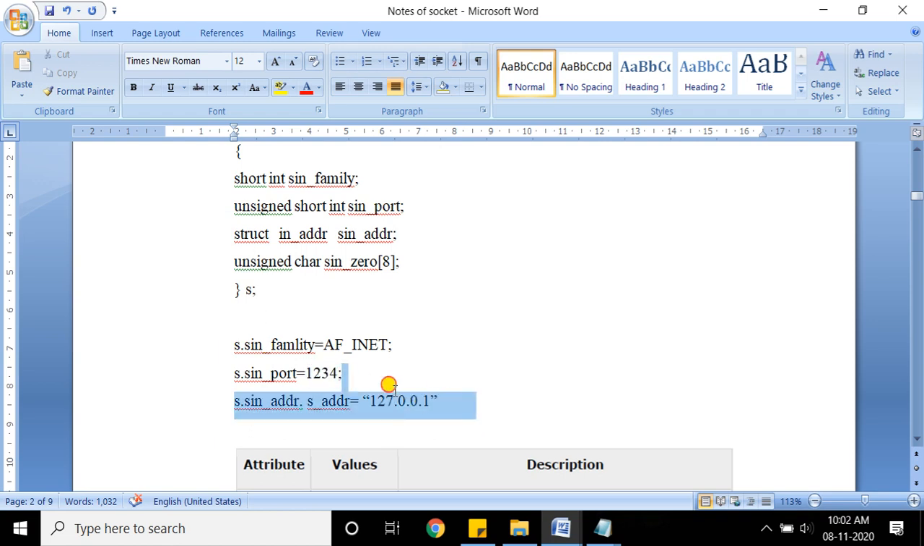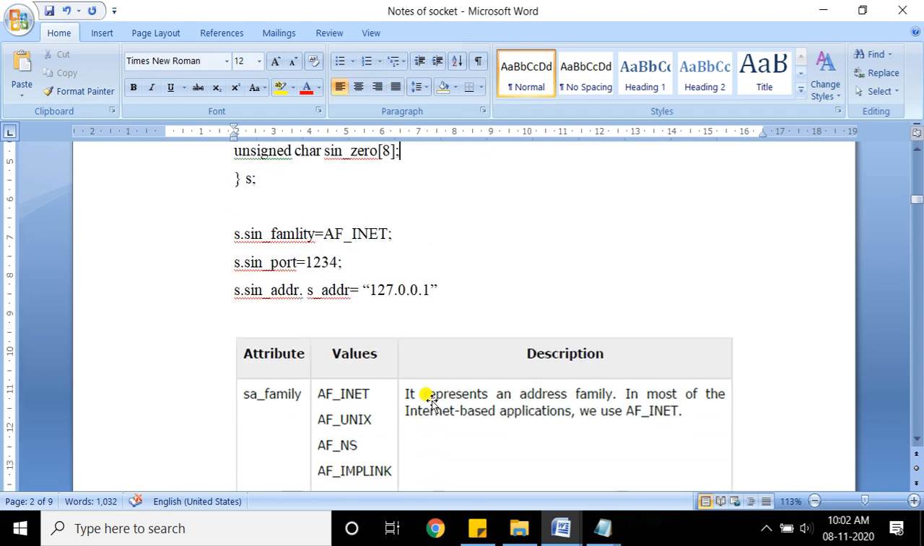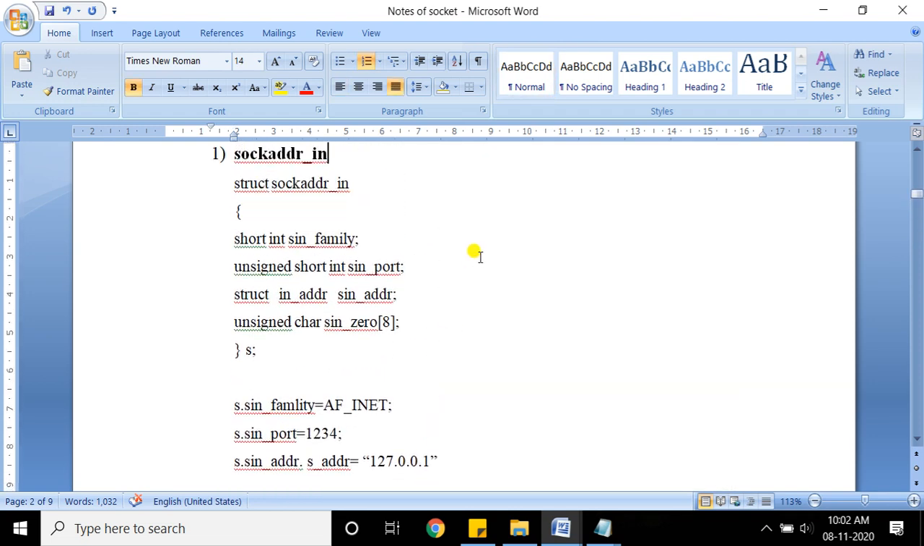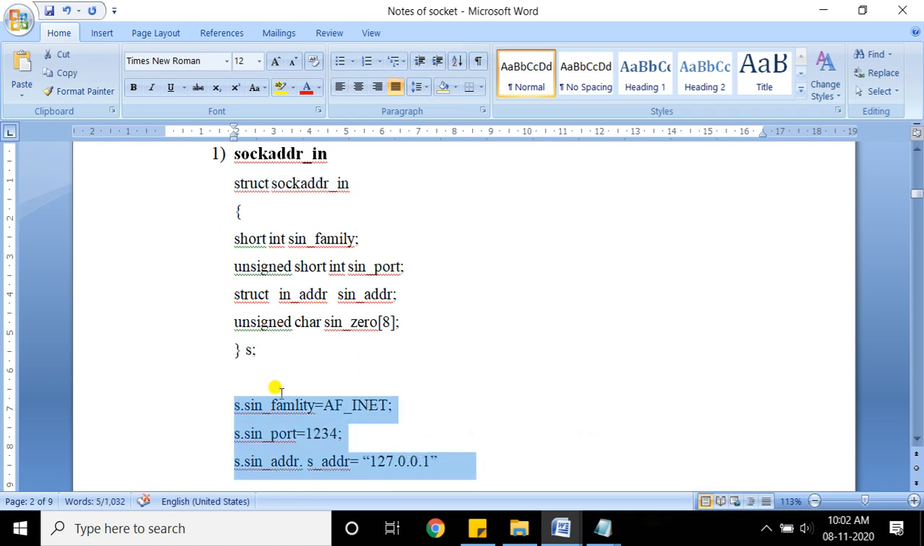So don't use that. Now I'll just go ahead. Hope you understand both of these structures. These structures are very important. So whenever you are writing your client and server program, you need to create a variable of this structure, and then you can assign the values to the different elements.